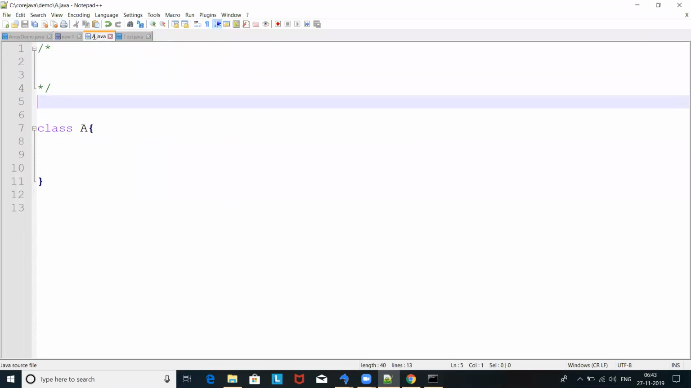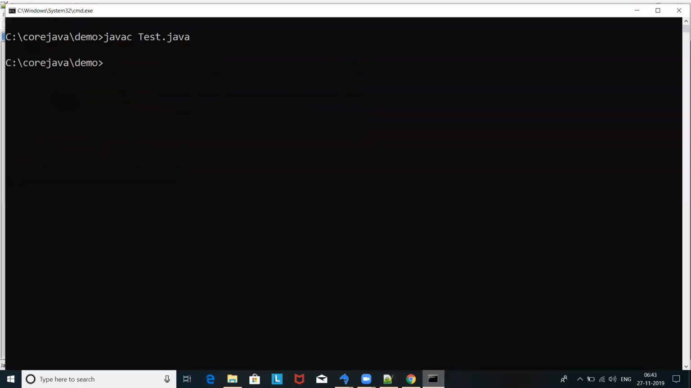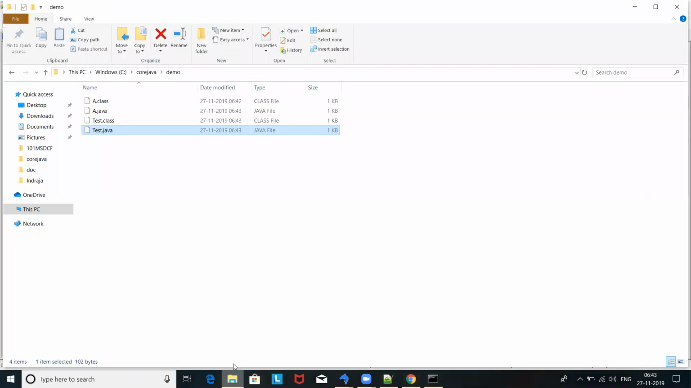But the moment you make a package instruction, whenever we have a package instruction for a class, we have to compile the program in a particular way. So let me show you how to compile that program, to make that class part of a package. So here, javac -d. What is the class name? We want to compile A.java.